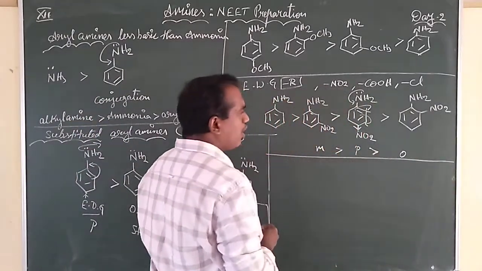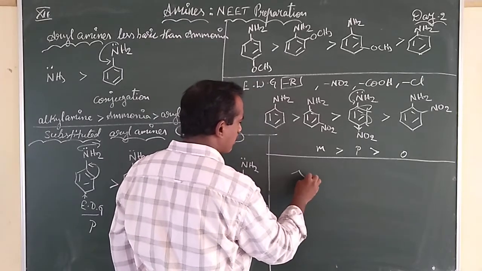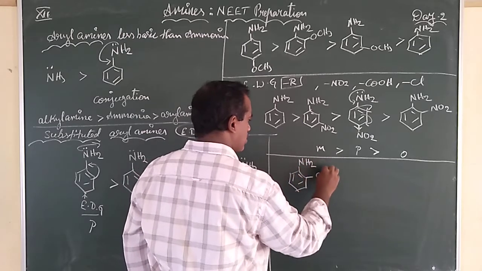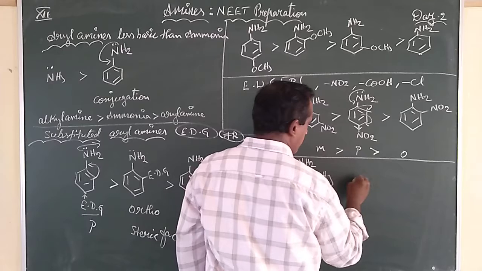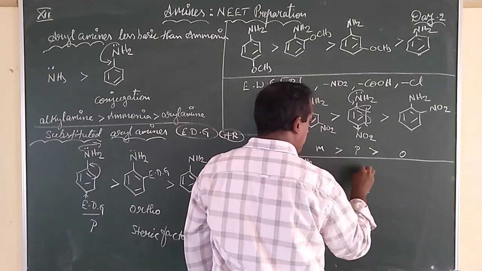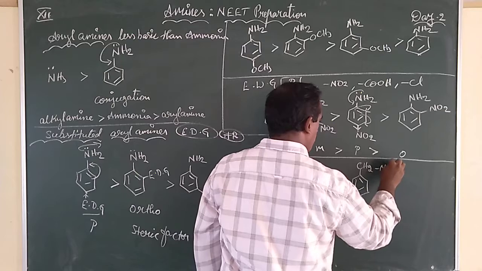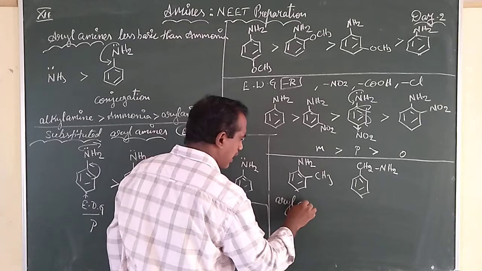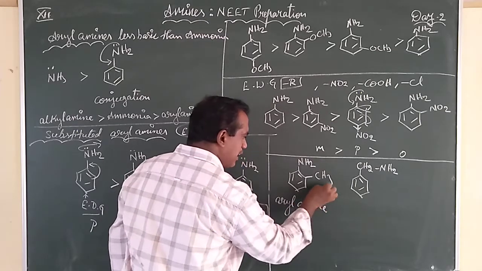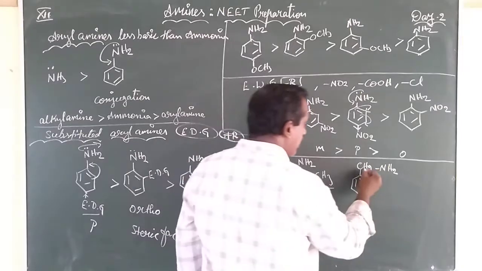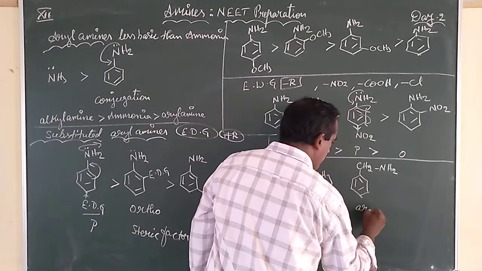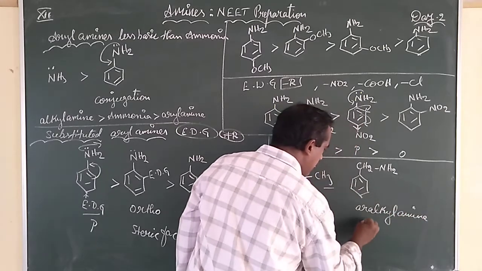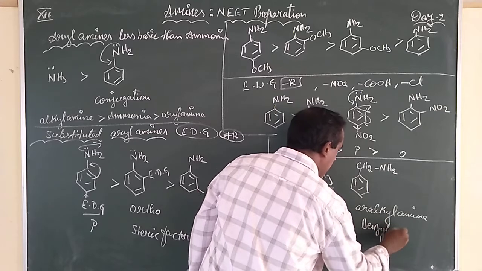If you see compounds like these two, C6H5NH2 and CH3 on the ring, and one more compound I am bringing, C6H5CH2NH2. Is this called an aryl amine only? Methyl is a substitution at the ortho position, but here it is called an aryl alkyl amine or benzyl amine.